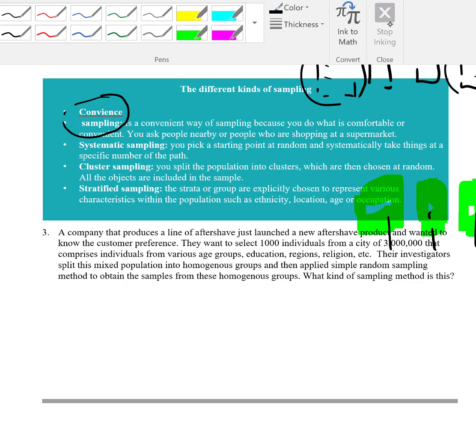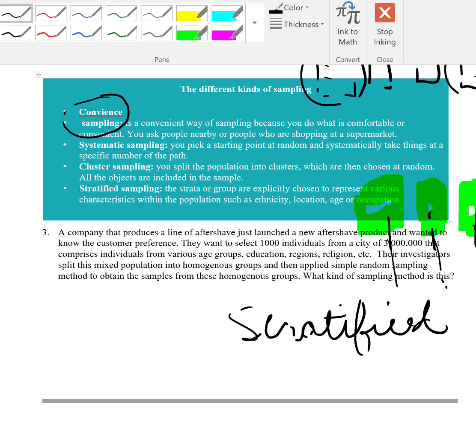What kind of sampling method is this? Well, since we have similar groups and we're randomly picking from each group, just like with the dorms, this would be stratified sampling. Make sense?